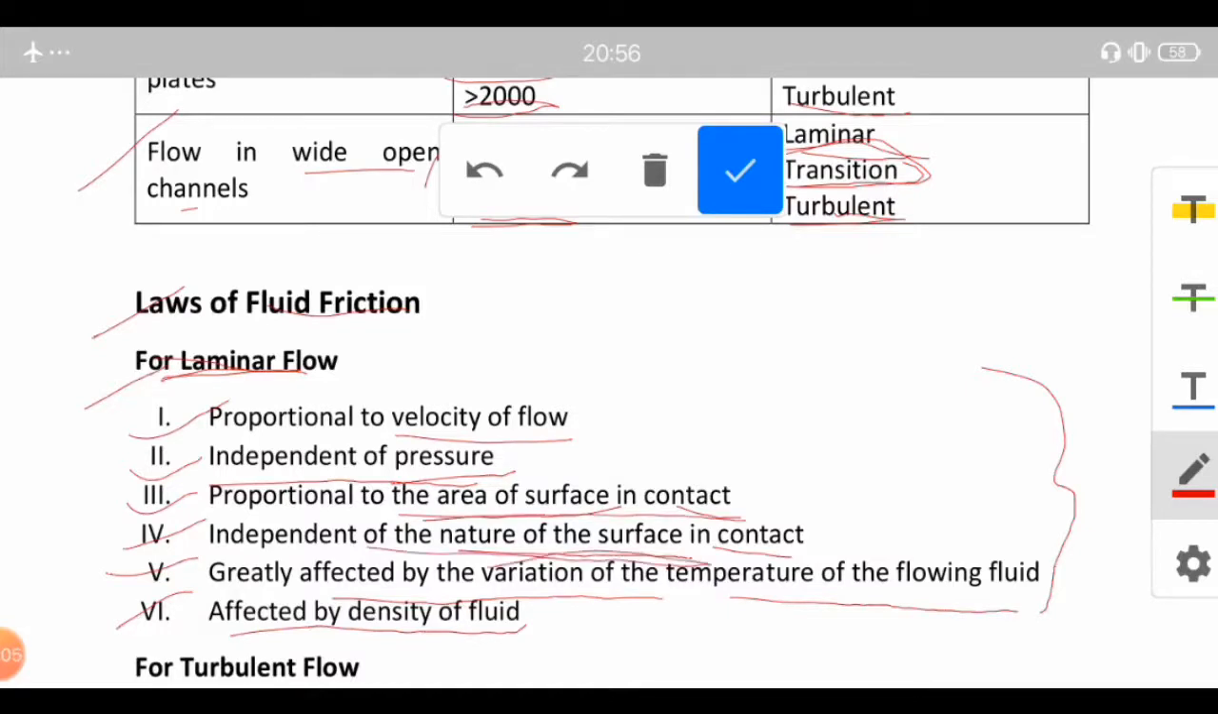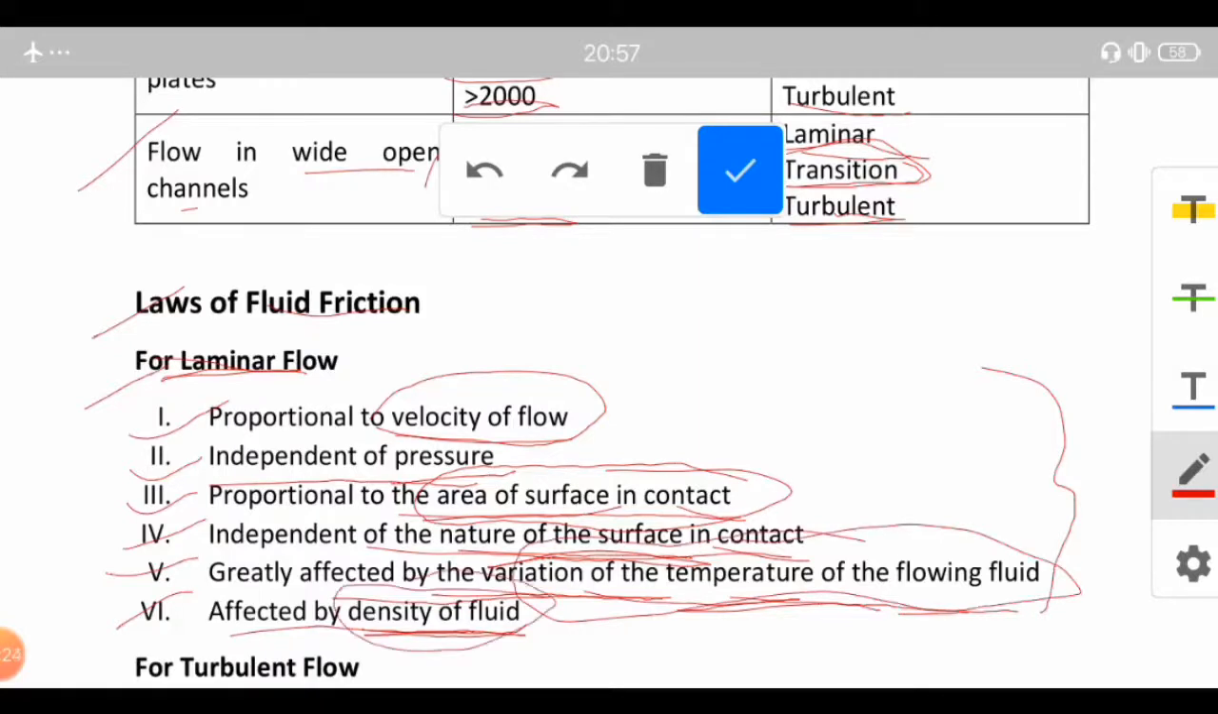Again, it is independent of the nature of surface in contact, and greatly affected by variation of temperature of the flowing fluid, and affected by the density. So it is affected by the velocity, area of surface in contact, variation of temperature of the flowing fluid, and the density of the fluid. What it does not depend on is the nature of the surface. It doesn't depend on the nature of the surface. Also, it doesn't depend on the pressure.